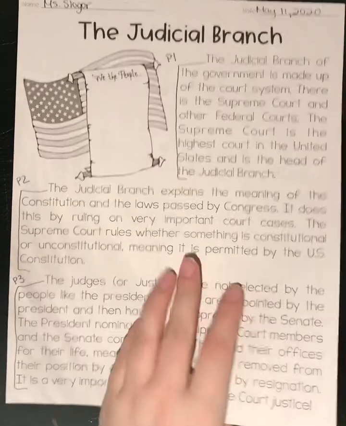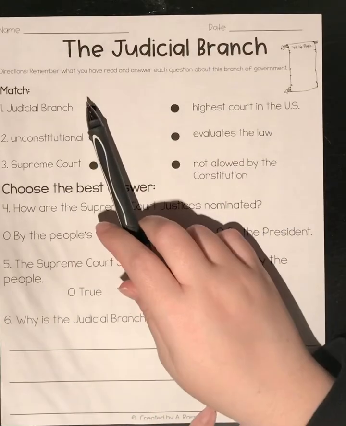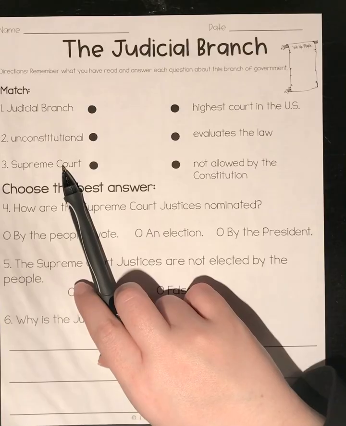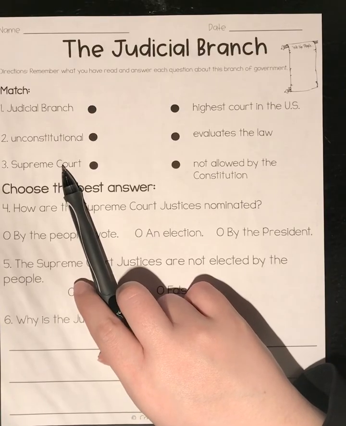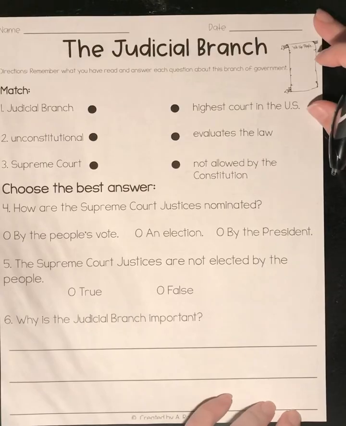So then we turn it over. And this says, judicial branch, unconstitutional, Supreme Court. So I'm going to go ahead and pick unconstitutional to do for this example, because I remember reading it in the text. And sometimes it's easier if you start out with the ones that you know or you remember, and then you can do process of elimination later. And that is one of our test-taking skills, process of elimination.